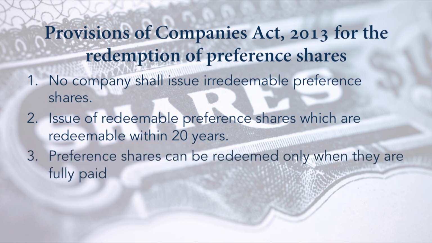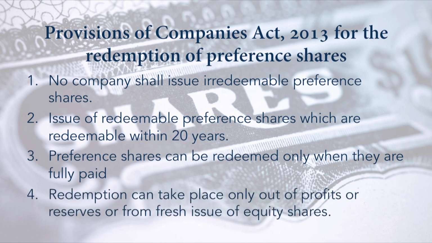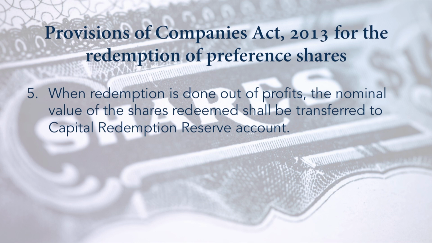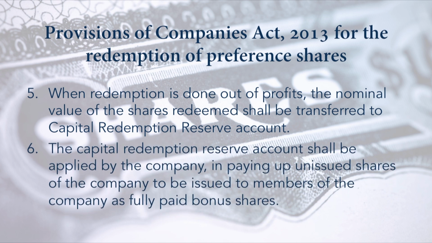Preference shares can be redeemed only when they are fully paid. Redemption can take place only out of the profits or reserves or from fresh issue of equity shares. When redemption is done out of profits, the nominal value of the shares redeemed shall be transferred to capital redemption reserve account. The capital redemption reserve account shall be applied by the company in paying the unissued shares of the company to be issued to the members of the company as fully paid bonus shares.